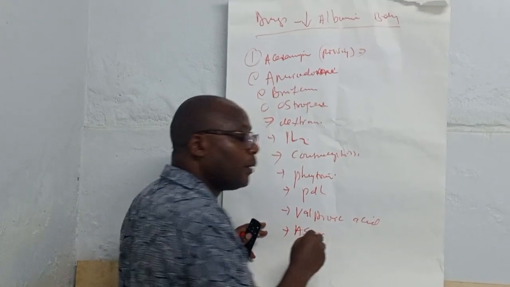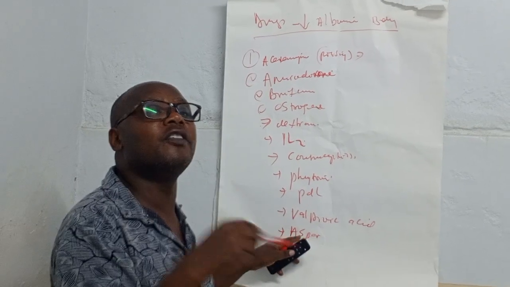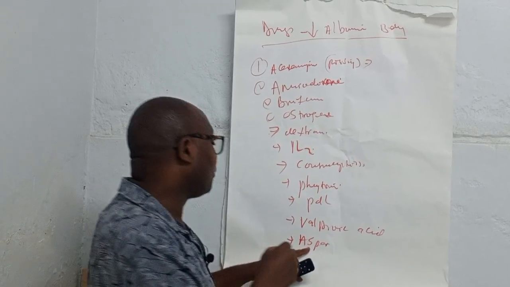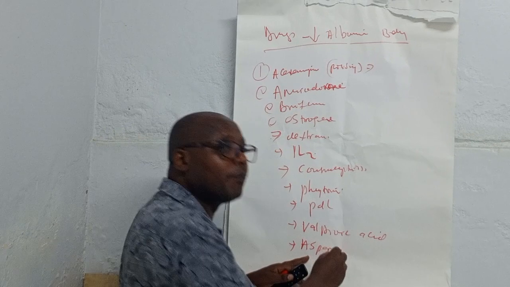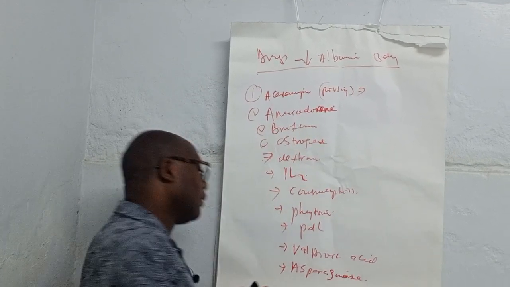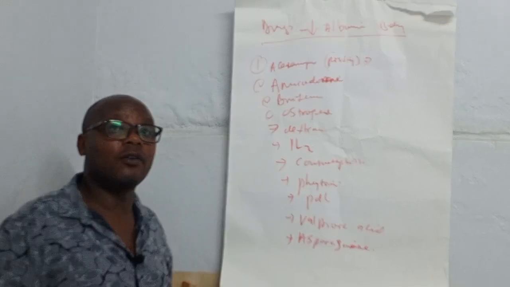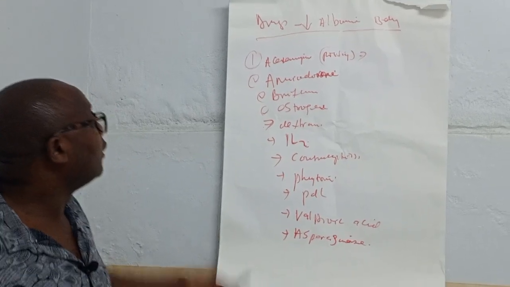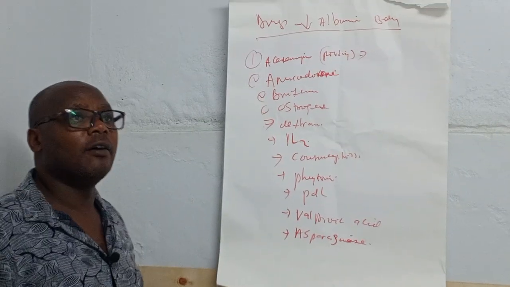And also another thing, an enzyme called asparaginase. Asparaginase is also something which can cause low albumin in our body.